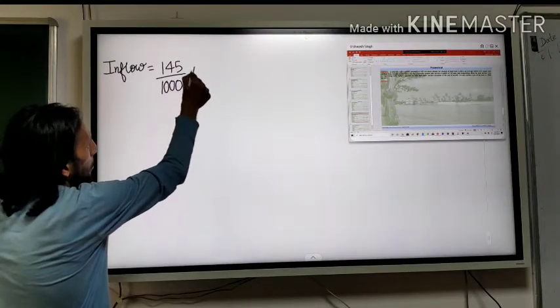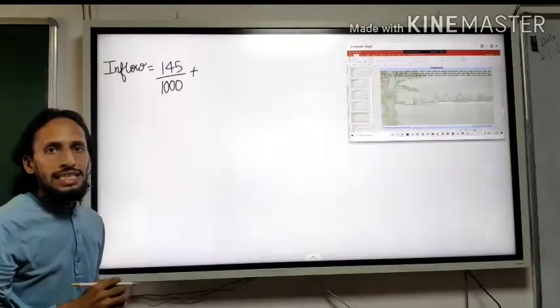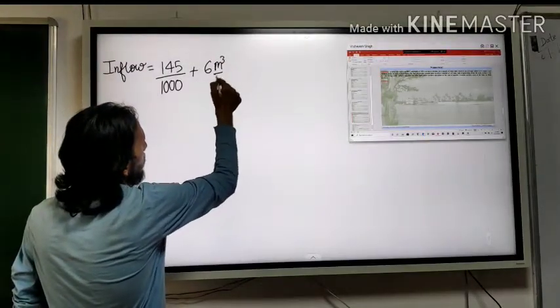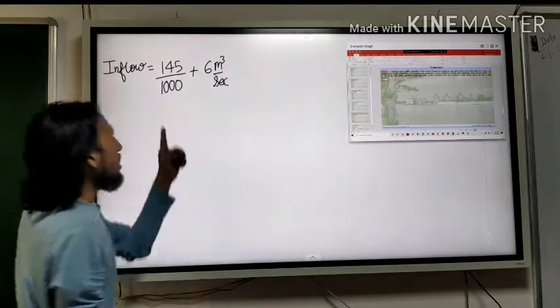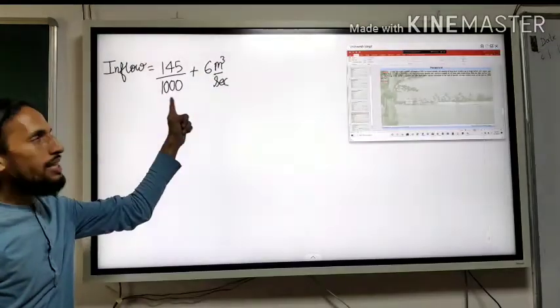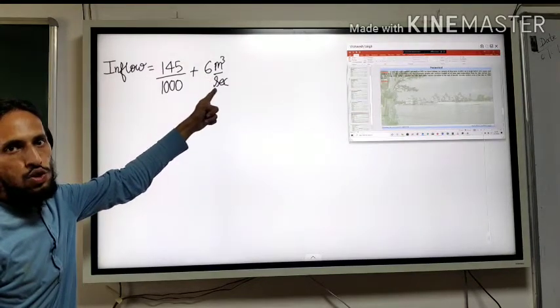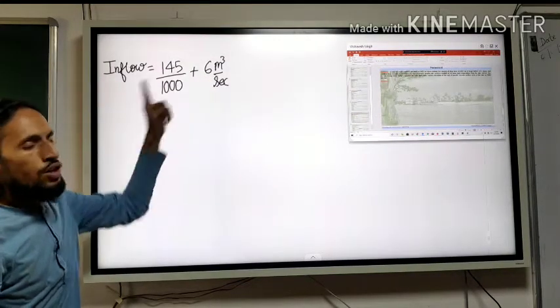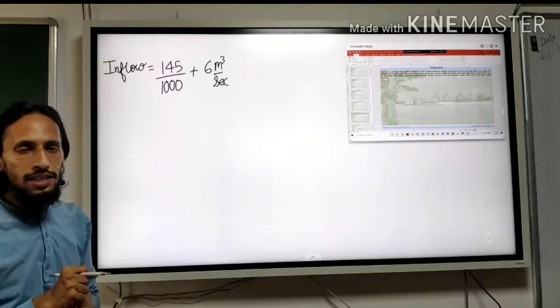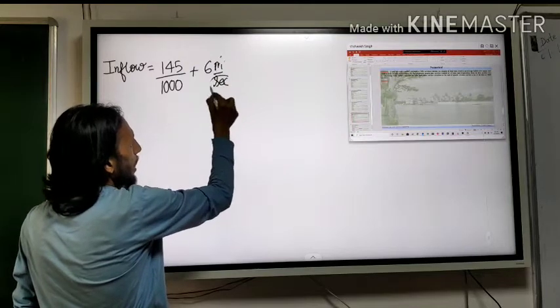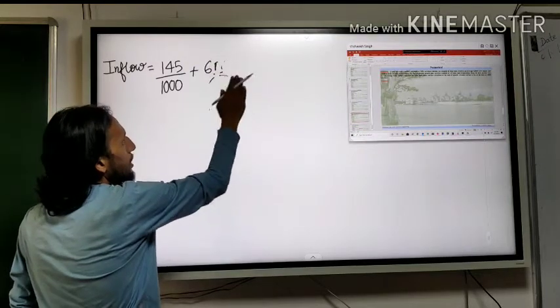Plus 6 meter cube per second. Now this is in the unit of meter, so let us change this also into meter. You are talking about 1 month, so let's change it in terms of time. You can multiply by time.